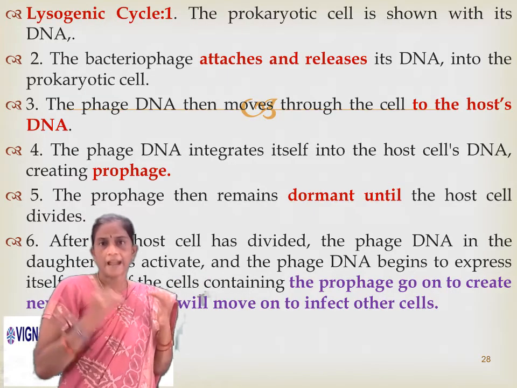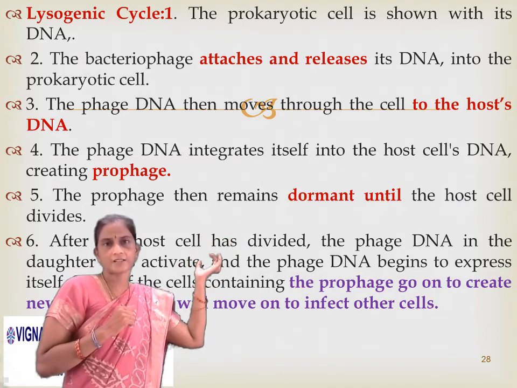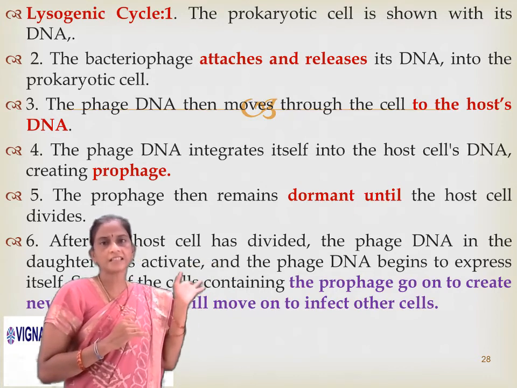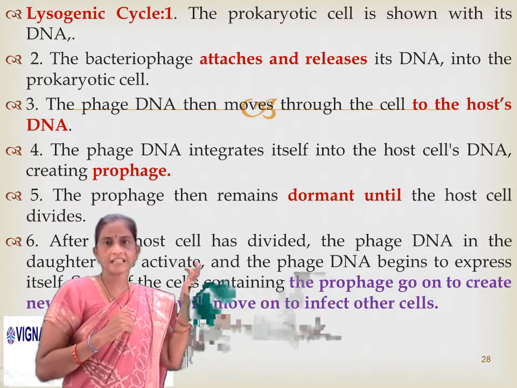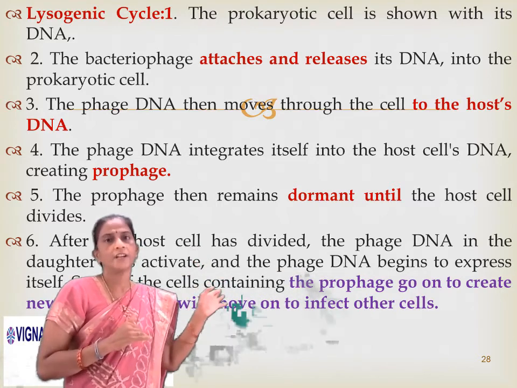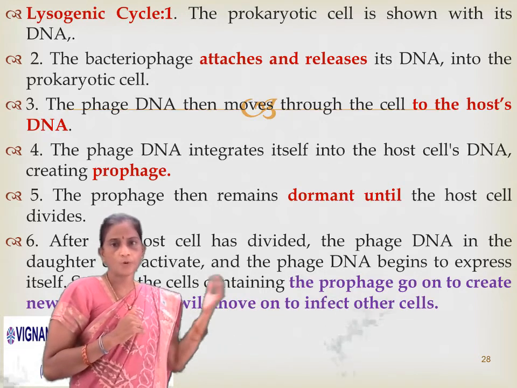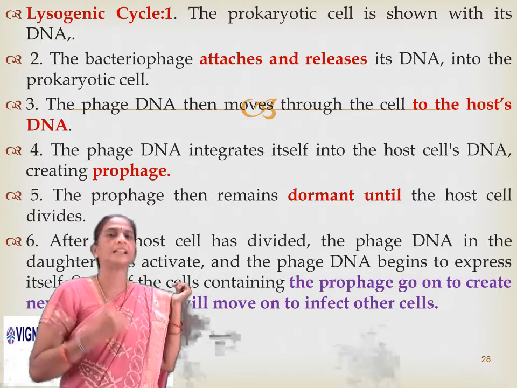And here you can see the lysogenic cycle. The prokaryotic cell is shown with its DNA. The bacteriophage first attaches and penetrates into the cell. The phage DNA then moves to the host DNA and integrates itself into the host cell's DNA, creating a prophage. The prophage then remains dormant until the host cell divides.